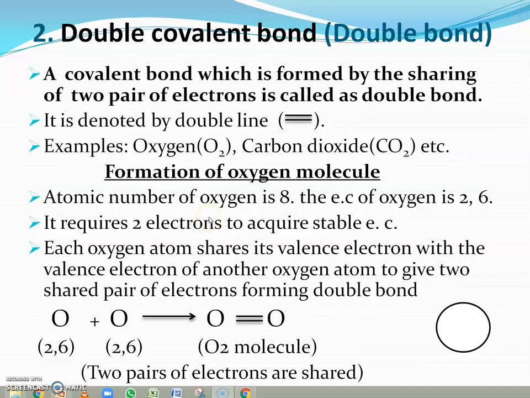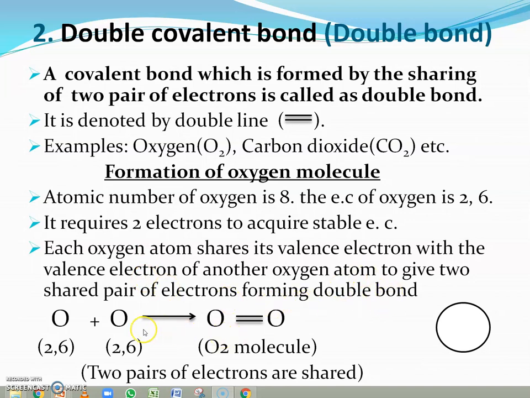Therefore, its electronic configuration is 2,6. As there are 6 electrons in its outermost orbit, it requires 2 electrons to acquire a stable electronic configuration. Each oxygen atom shares its valence electrons with the valence electrons of another oxygen atom to give two shared pairs of electrons, forming a double bond.